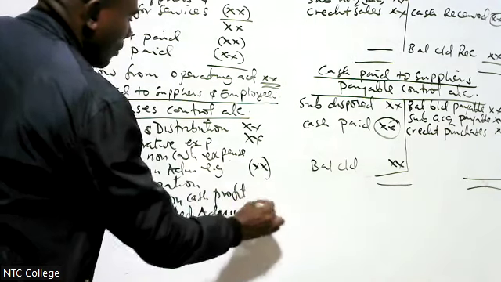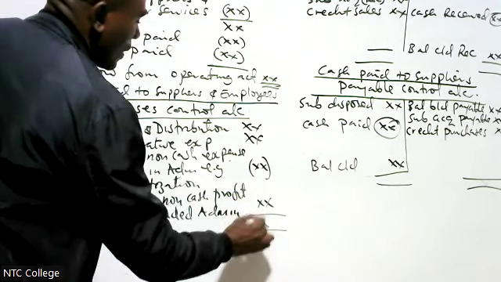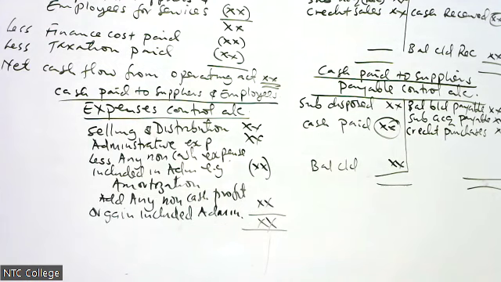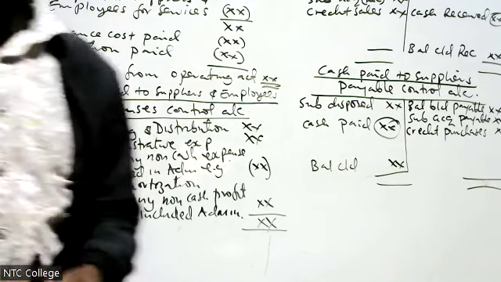That is how we get that item, expenses control account. You take your selling and distribution expenses, you take the administrative expense. Now, why am I saying that?